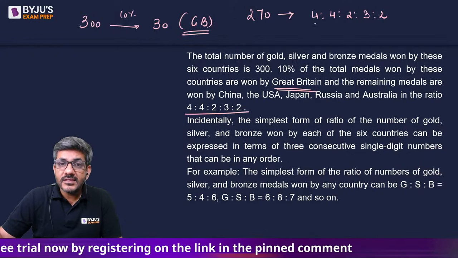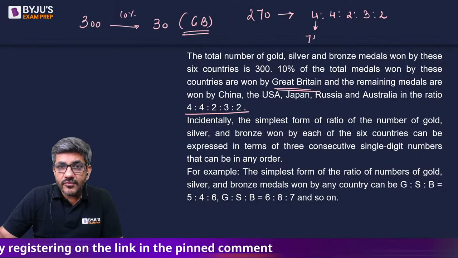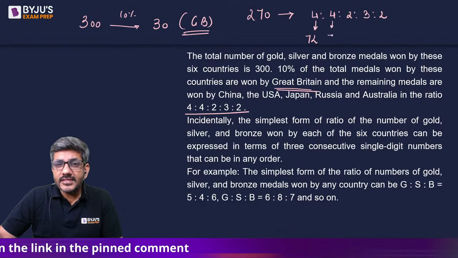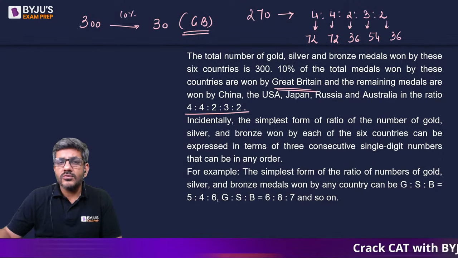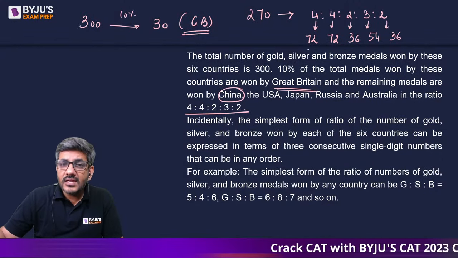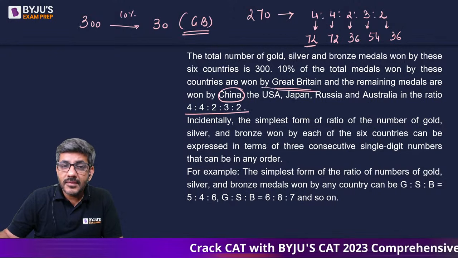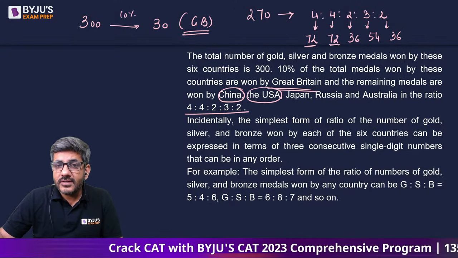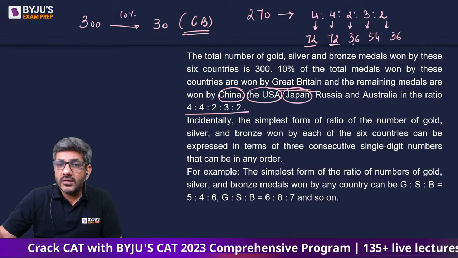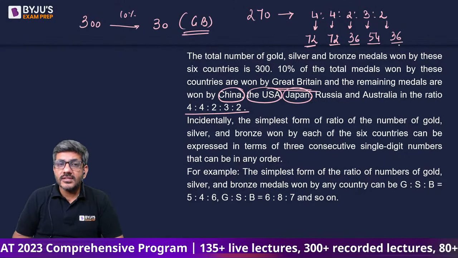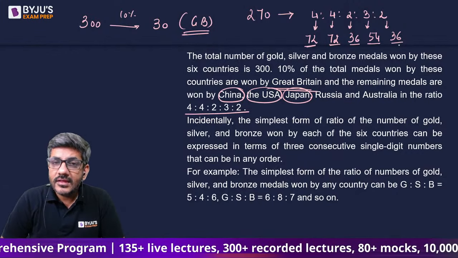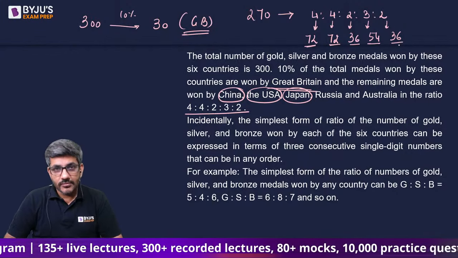18 times 15 is this. That means this is 18 times 4, which is 72. This is 18 times 4, which is 72. This is 18 times 2, which is 36. This is 18 times 3, which is 54. And 18 times 2 is equal to 36. So I can say China has won a total of 72 medals. The USA has won a total of 72 medals. Japan has won 36. Russia has got 54. And Australia has got 36. We already know about Great Britain that they have got 30 medals till now.